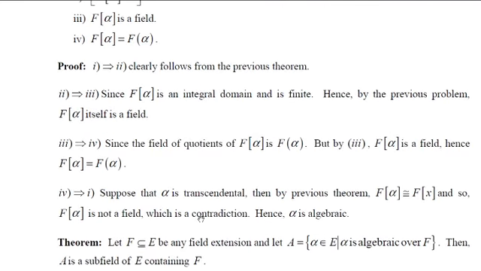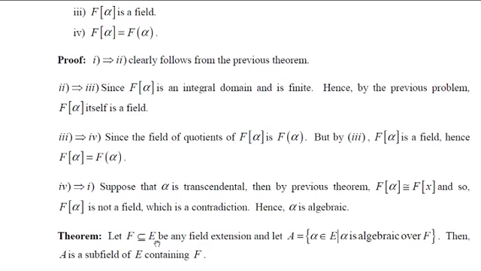Now, let's move on to the next theorem. What it says: suppose E is an extension field of F, and A is the collection of all alphas belonging to E, where alpha is algebraic over F. Then we have to show that A is a subfield of E containing F. That means we have to show that F is contained in A, which is contained in E, and A is a subfield of E. Okay, let's prove F is contained in A first.